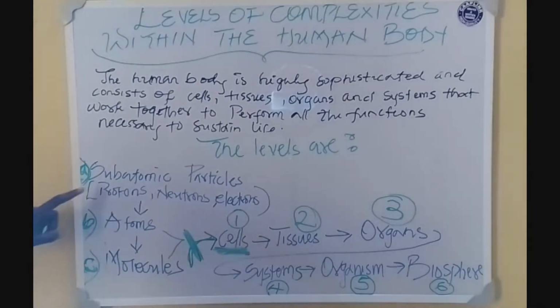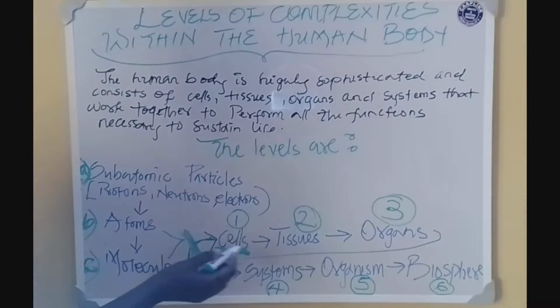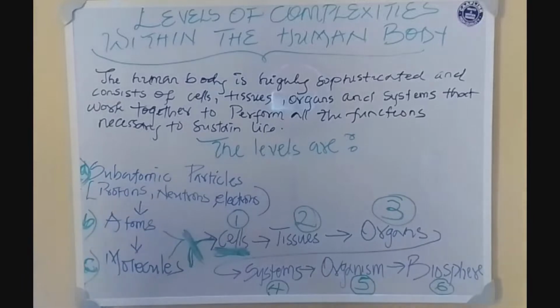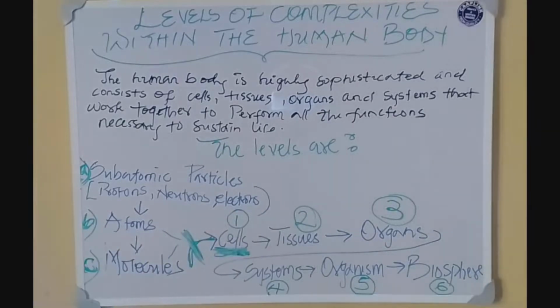So it means from subatomic particles we have atoms and molecules. But then something happened at this stage that helps this cell to become a living thing, a living organism. So lower than cells, you find non-living subatomic particles, atoms, and molecules. But from where life begins, that is from cells, we have tissues and organs, systems, organisms, and the entire biosphere. So that is it for levels of complexities.